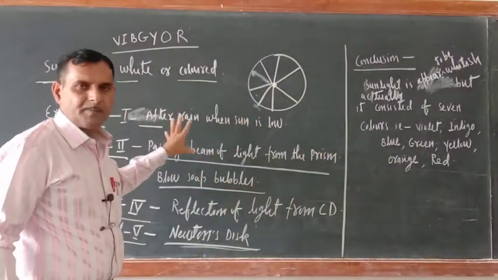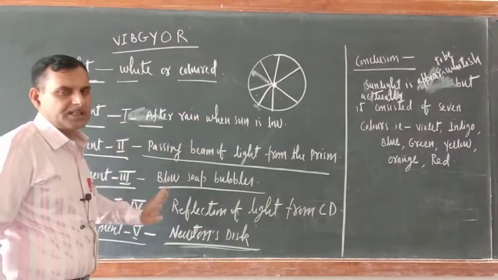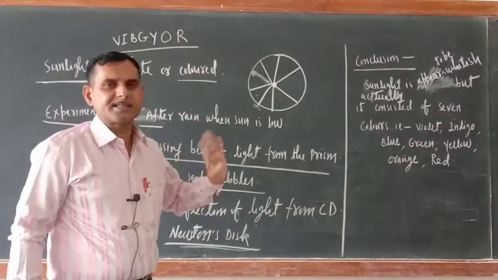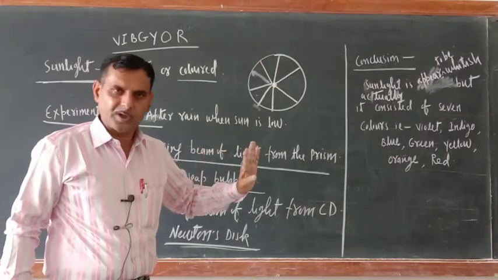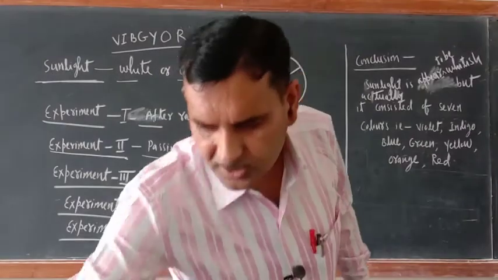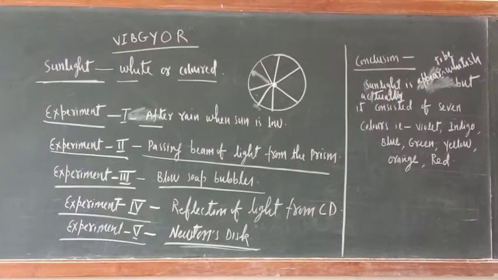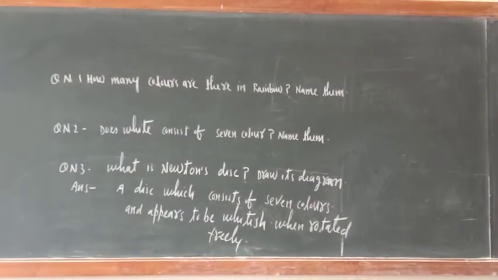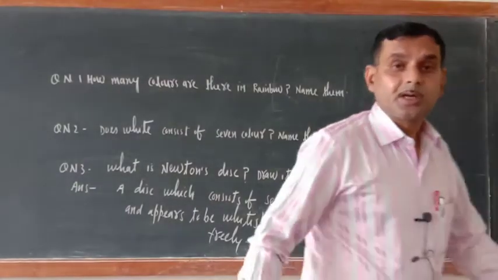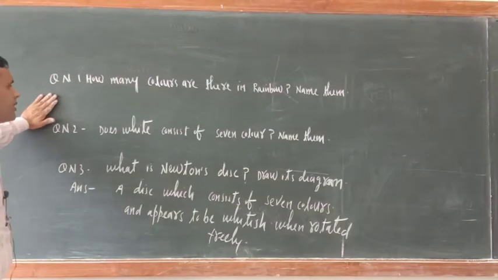So all these experiments reveal this. Ultimately our conclusion is that sunlight is not white, sunlight is colored. And now on the basis of this, some questions are there, so note down those questions also. Dear cadets, on the basis of the explanation of those experiments, just note down these questions.